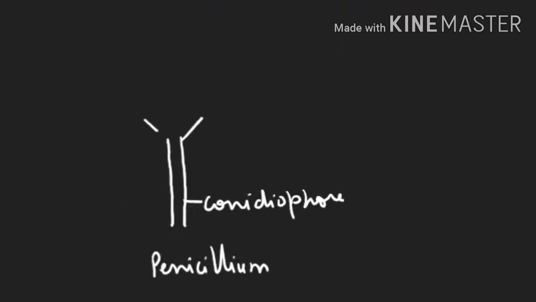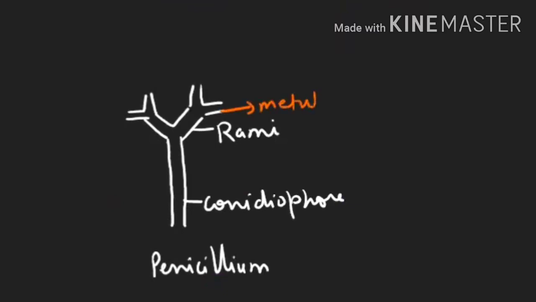The first branch is known as rami. This is rami, the first branch. It will again go for branching. And the second branch is known as metulae, on top of which you are finding these are your sterigmata present.